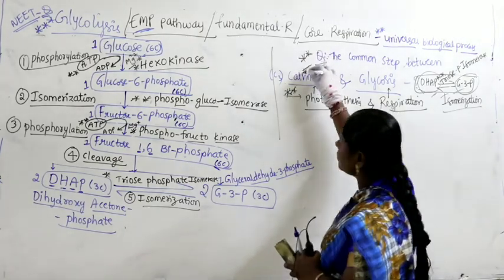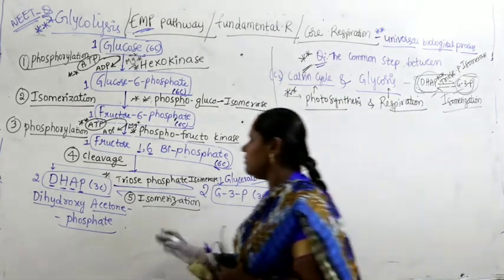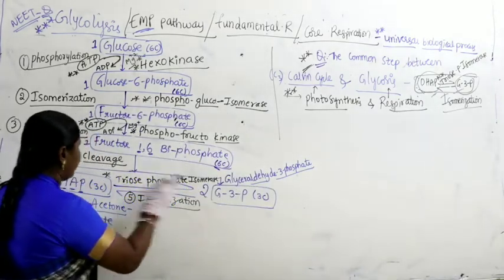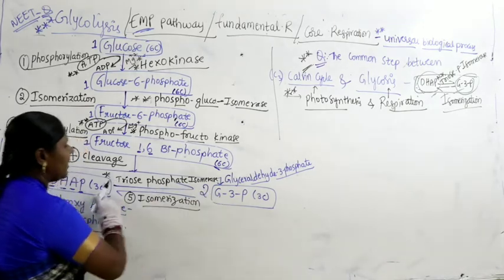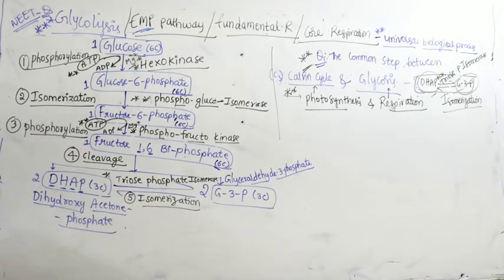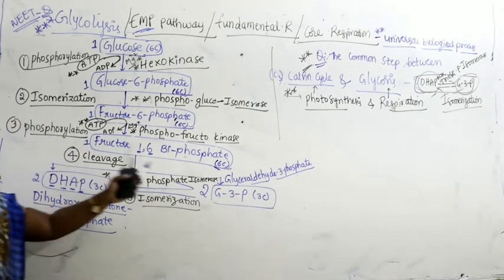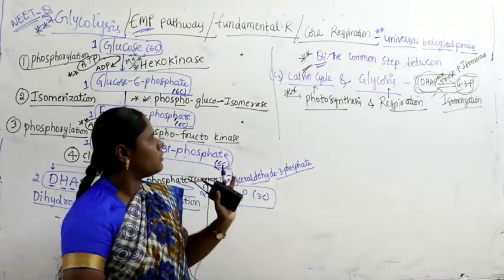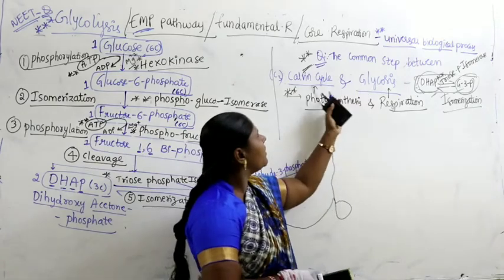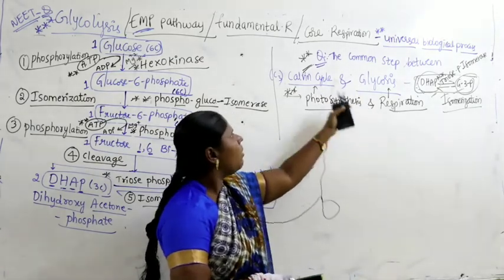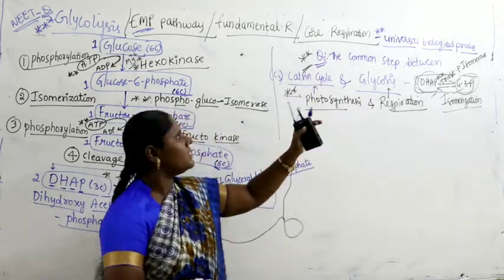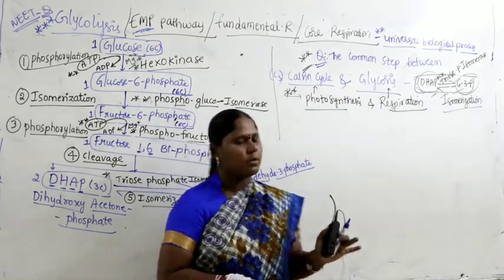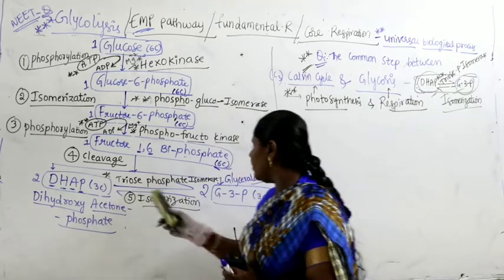Very important question. So which is that common step? This is the common step. Conversion of DHAP to G3P happens in both photosynthesis as well as in respiration. In both processes it occurs. That's a very important question you have to remember. Most frequently you will get this question: the common step between Calvin cycle and glycolysis, or the common step between photosynthesis and respiration. So always remember it is from DHAP to G3P.